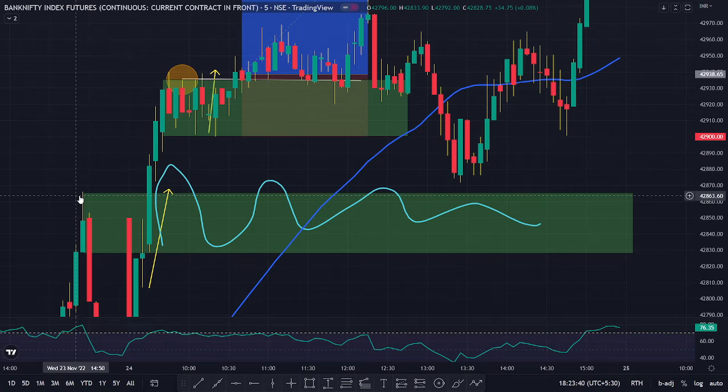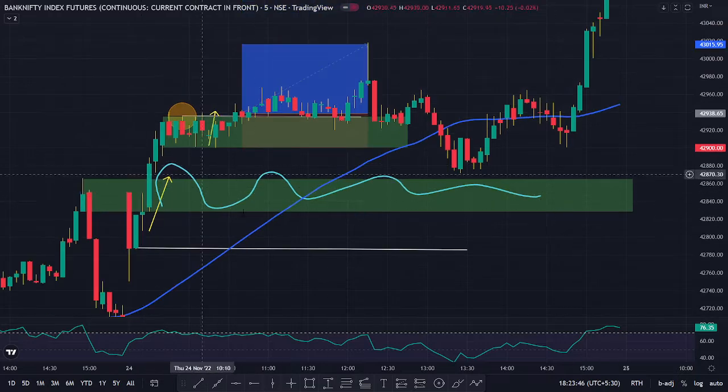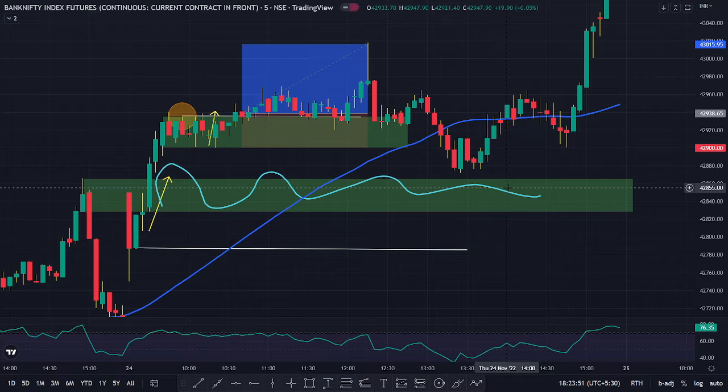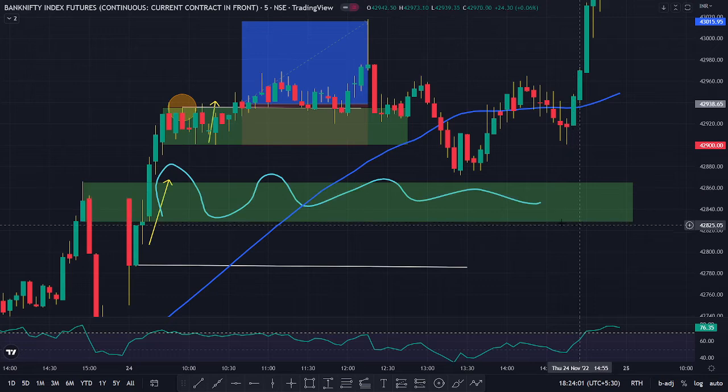What we're doing is going to be very simple. When there is a huge gap in here, I expect the market, however much it rises, to come back to that area, tap that area, and then the institutions decide the next move. Either it's going to be a bullish trend after tapping this order block, or a bearish trend after breaking this, tapping this order block again and going down.